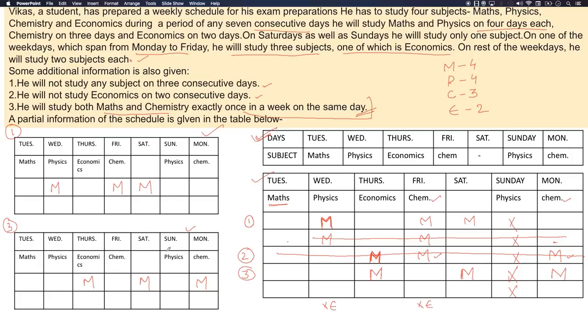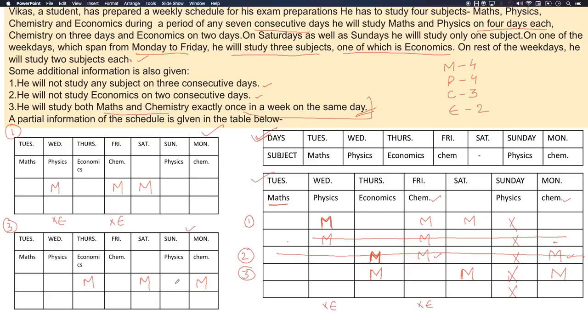Also we are very sure that economics would not occur on Wednesday, and economics would not come on Friday, because we cannot have two consecutive economics. So the same goes for both the tables. Good enough. So we have arranged maths in both these tables.